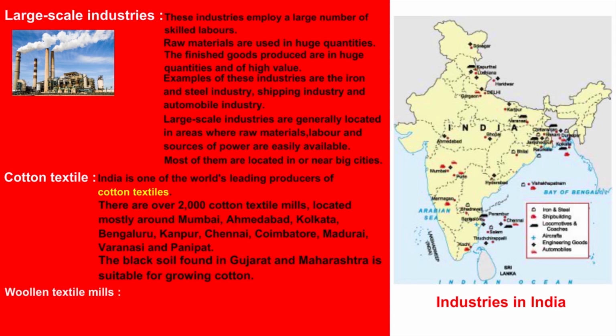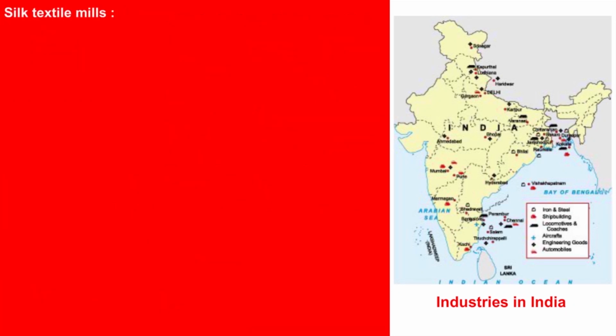Woolen textile mills. These are located at Amritsar, Ludhiana, Panipat, Kanpur, Mumbai, Mirzapur, Jamnagar, and Srinagar. Silk textile mills. These are located at Bangalore, Mysuru, Kanchipuram, Coimbatore, Surat, Murshidabad, Varanasi, and Bhagalpur.